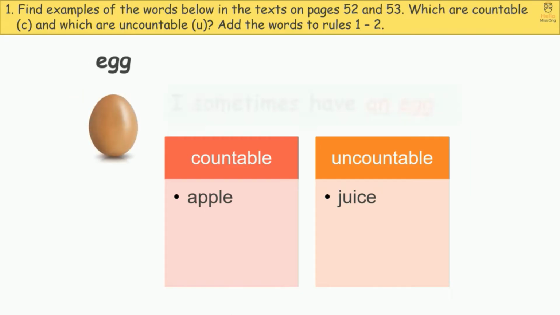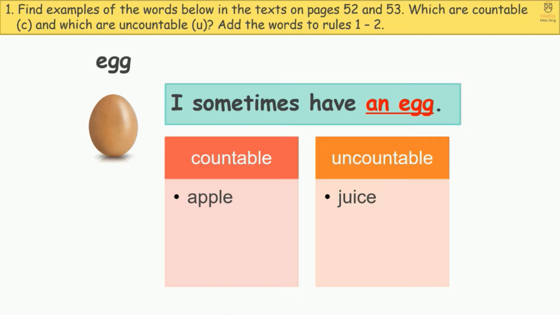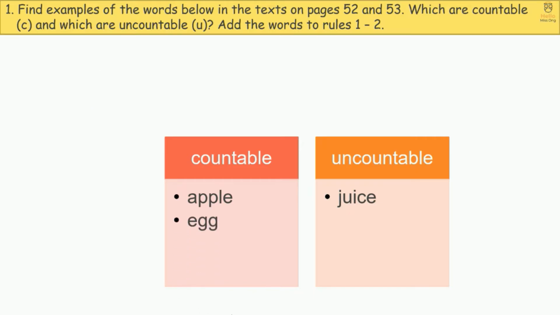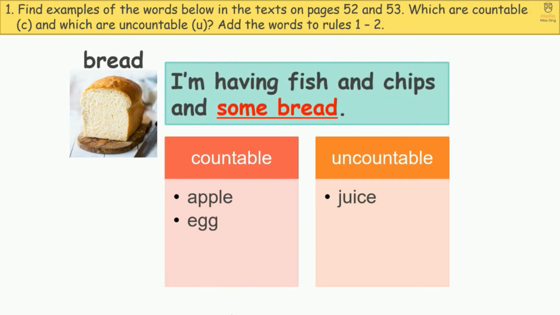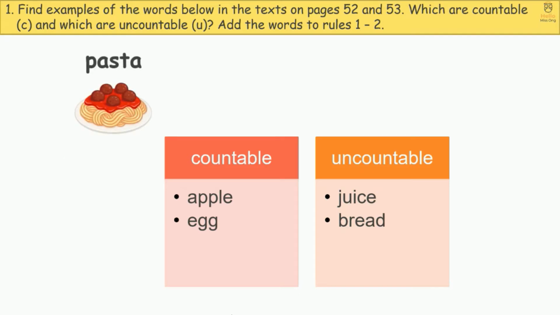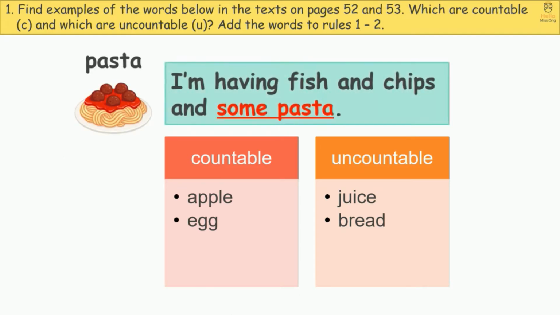Egg. I sometimes have an egg. Egg is countable. Bread. I'm having fish and chips and some bread. Bread is uncountable. Pasta. I'm having fish and chips and some pasta. Pasta is uncountable.